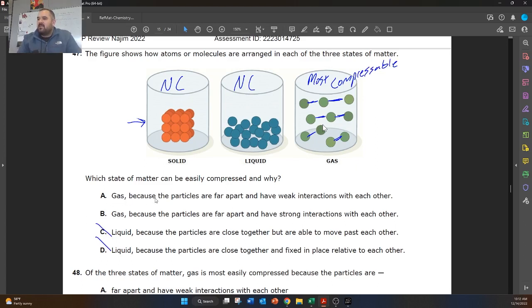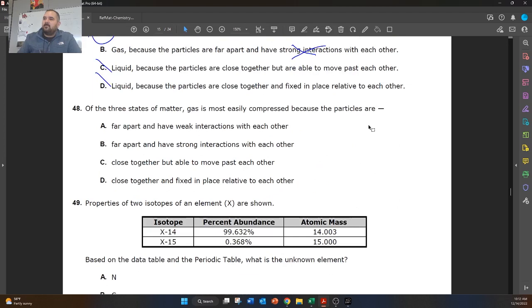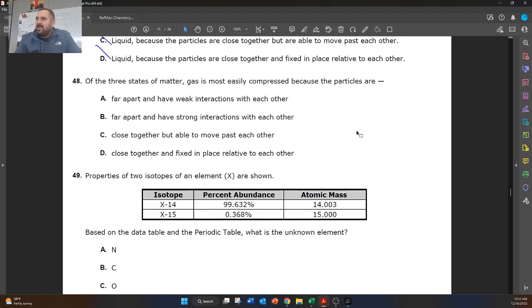So answer A says because the particles are far apart, they have weak interactions. So that's true. These gas molecules, they don't really interact with each other. In fact, they try to avoid each other at all costs. B says it's because they have strong interactions. So they don't have strong interactions. When we're talking about liquids that are like hydrogen bonded water, those have strong interactions, but gas molecules have very weak interactions. Of the 3 states of matter, gas is most easily compressed because the particles are far apart and they have weak interactions with each other. That's the same as the last question.